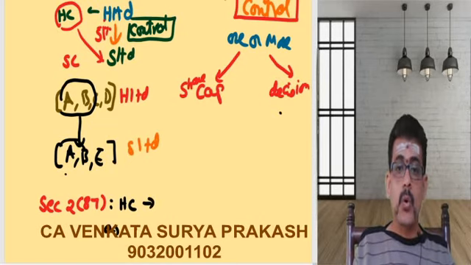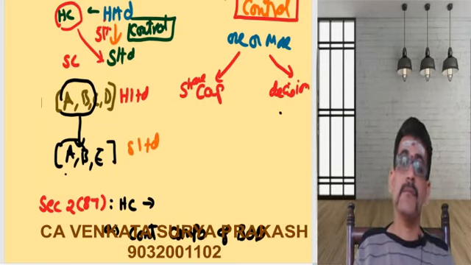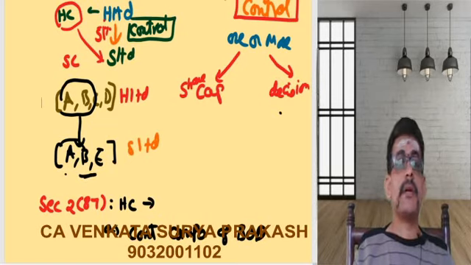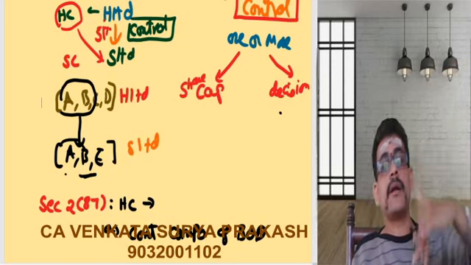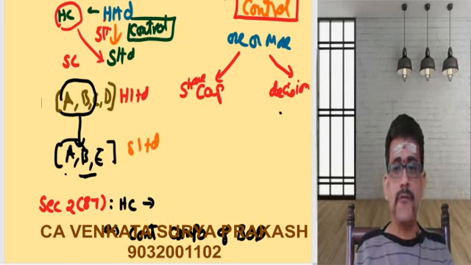Either it controls the composition of the board of directors. Of 3 directors in S Limited, 2 directors are appointed by H Limited or are the directors of H Limited.